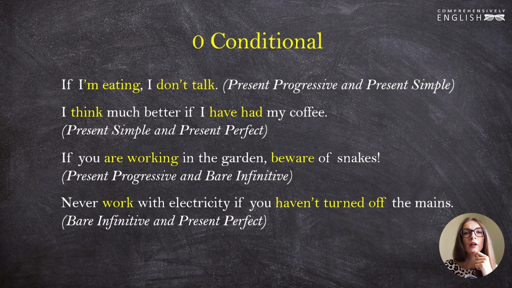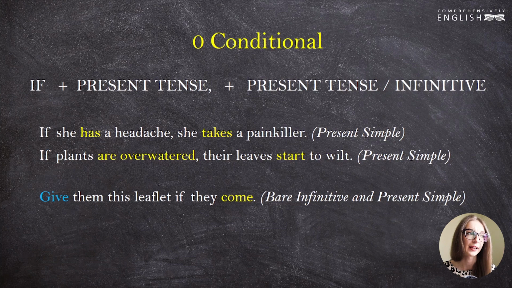In some books or on the internet, you might find this structure: if plus the present simple tense plus the present simple tense. Predominantly, you use the present simple, that's true, but you also have the freedom of choice. You can use different tenses to show different aspects of your actions, of course. What you need to remember is we use a present tense in zero conditional. So let's take a quick look at this formula again. If plus a present tense plus a present tense or the infinitive.